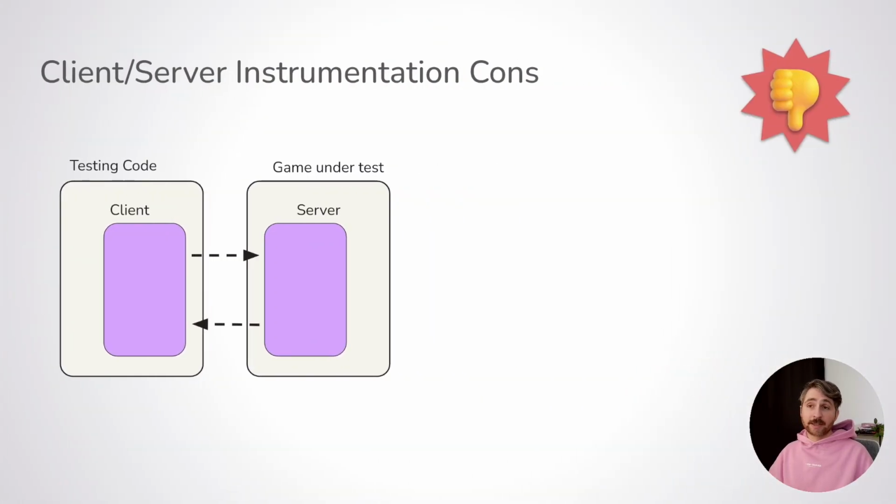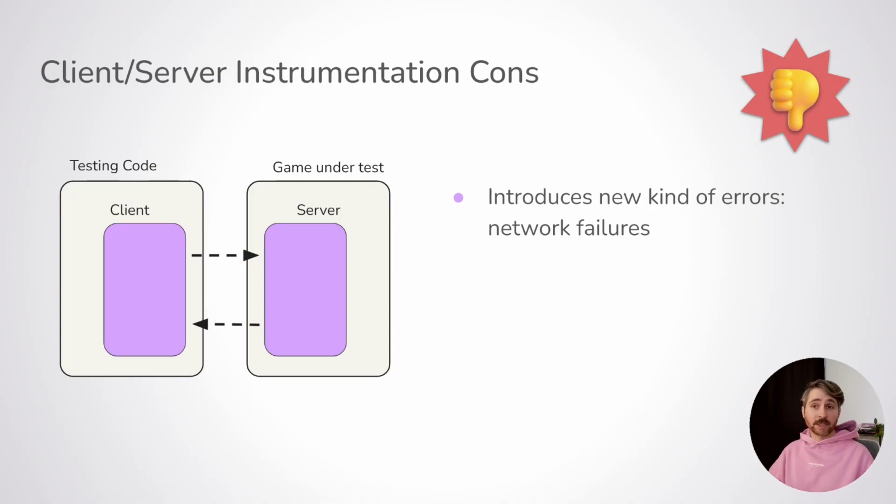But of course, this architecture has its own weaknesses. Since there is a network layer, it adds another layer of complexity. It introduces new classes of error that can be annoying to deal with. And if you really are serious about writing good tests, you will have to deal with these failures or potential failures. The network also adds overhead because of the latency. So comparatively, your test will be slower.